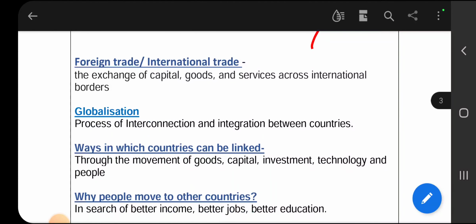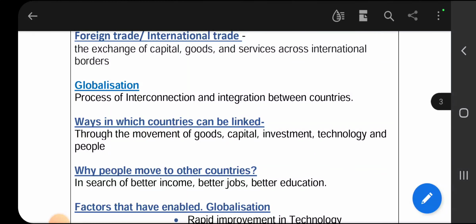And foreign trade and international trade. Foreign trade and international trade have the same meaning. But here, what is foreign trade? Exchanging goods, capital and services across international borders is called foreign trade. And what is globalization then?